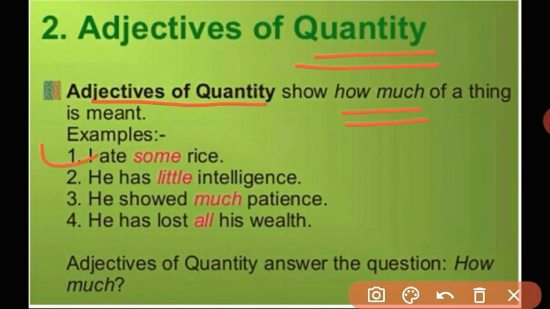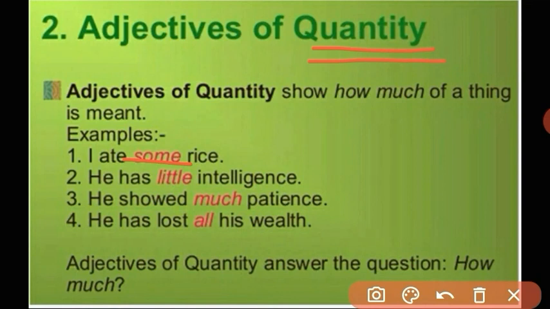First, I ate some rice. Which is the noun in the sentence? Rice. Correct? Let us check by asking a question with the words how much. How much rice? What is the answer? The answer is some, right? So here the word some is the adjective and it is telling the quantity, so it is an adjective of quantity. In the next example, he has little intelligence.